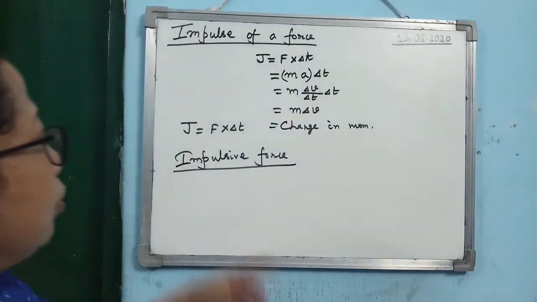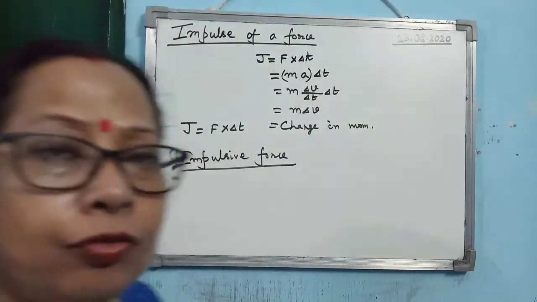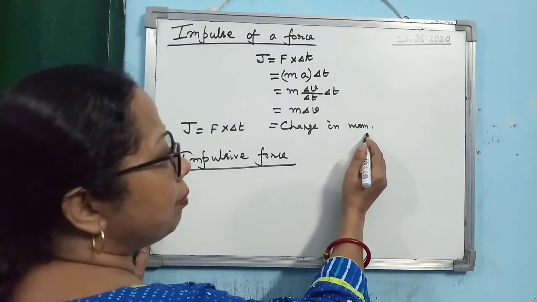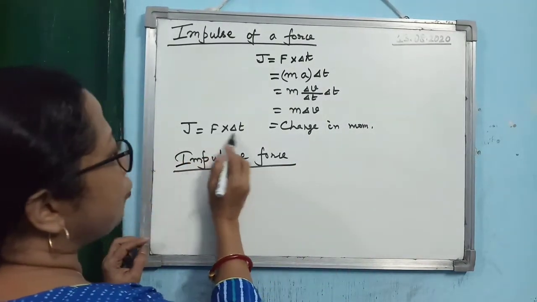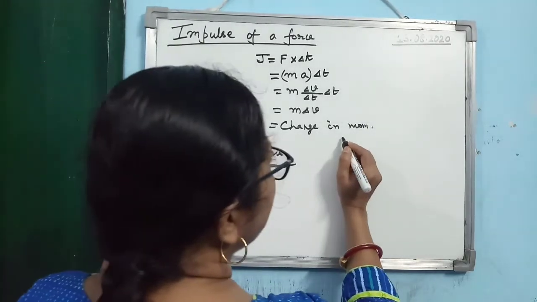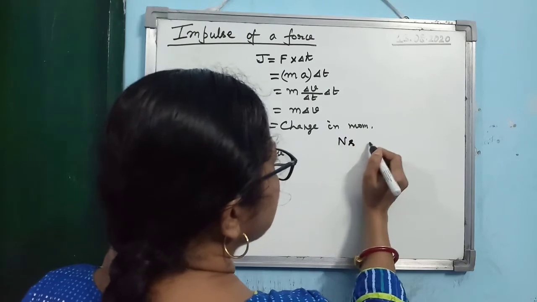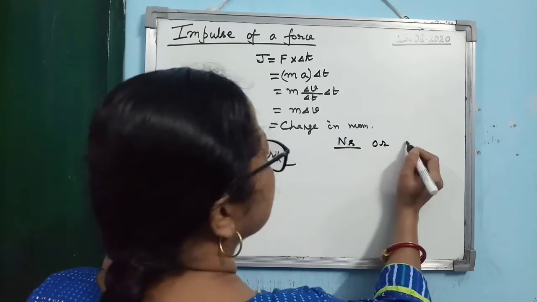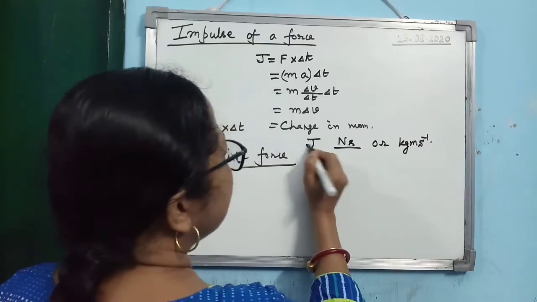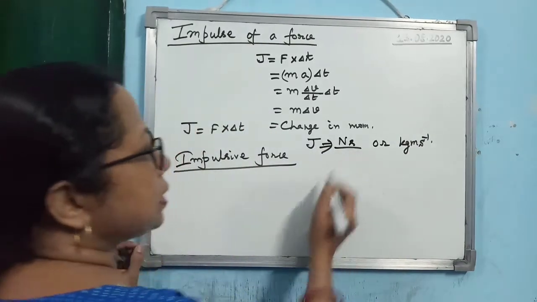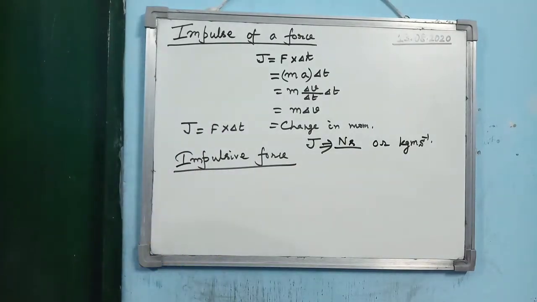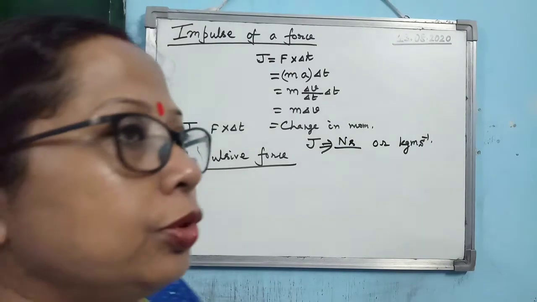So you see, what will be the SI unit of J? You can write it as change in momentum, means kg meter per second. Again from this formula you are getting Newton second. Either you can write Newton second or kg meter per second. So here, that kg meter per second is Newton second, the concept is coming from this one. Actually it is also coming from Newton's second law of motion.